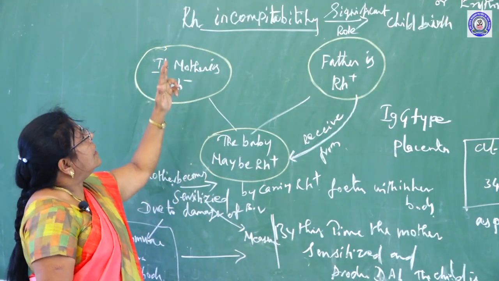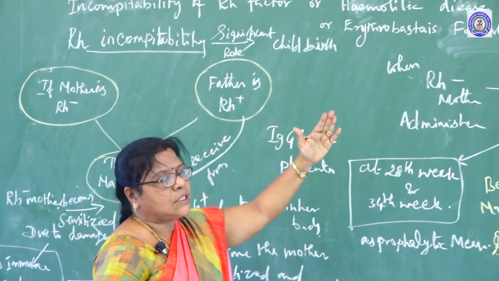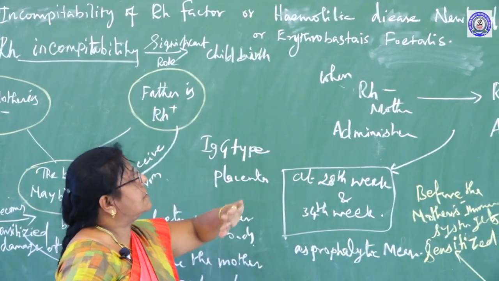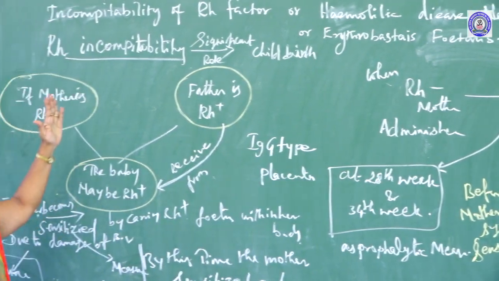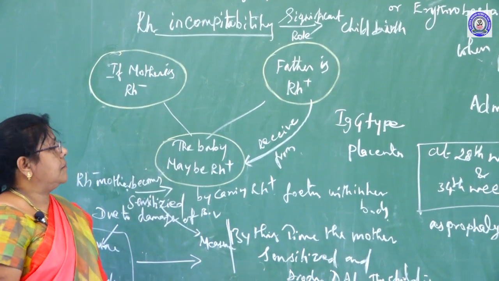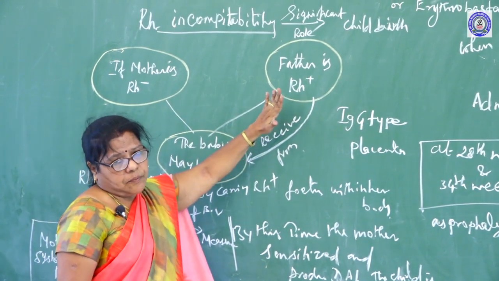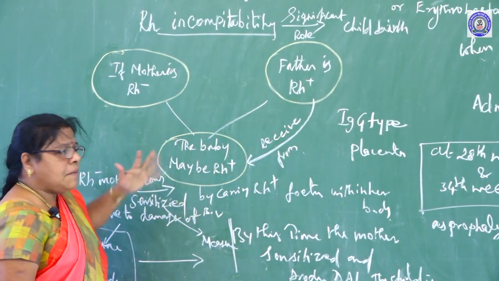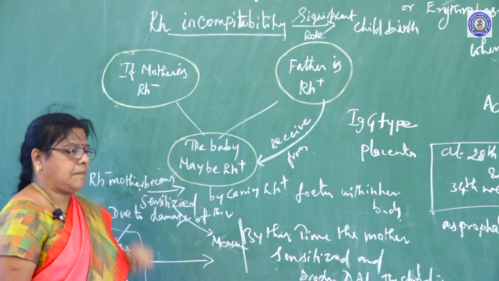Next we see incompatibility of Rh factor, or hemolytic disease of newborn, HDN disease, or erythroblastosis fetalis. Rh incompatibility plays a significant role in childbirth. If mother is Rh negative and father is Rh positive, the baby may be Rh positive. This character it received from the father.